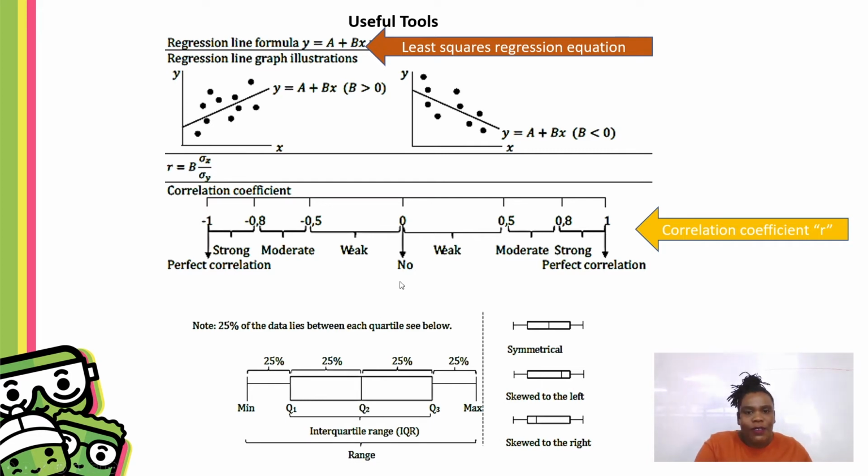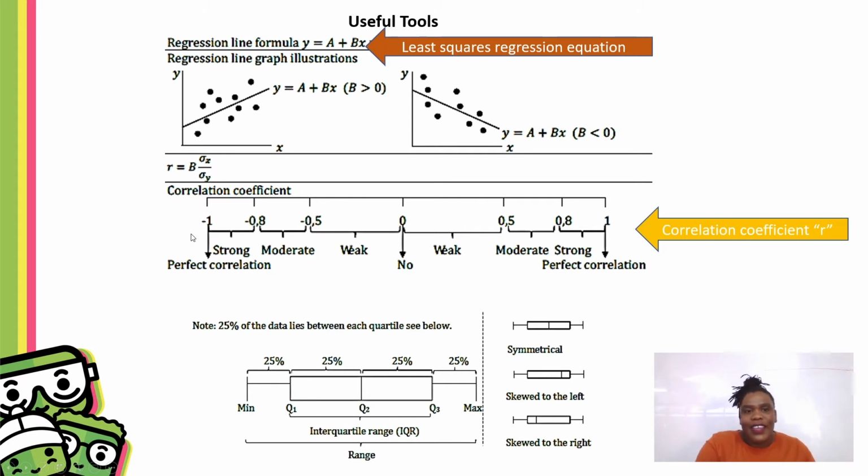If R is 0, there's no correlation between the two values. If R is between 0 and 0.5, you can say there's a weak correlation. Or if R is between 0.5 and 0.8, it's moderate. If R is between 0.8 and 1, you have a strong correlation. And the same works for your negative numbers. We use the same measuring. If it's between 0 and negative 0.5, weak. And the strongest correlation, but it would be negative, of course, would be a strong perfect, which is negative 1.